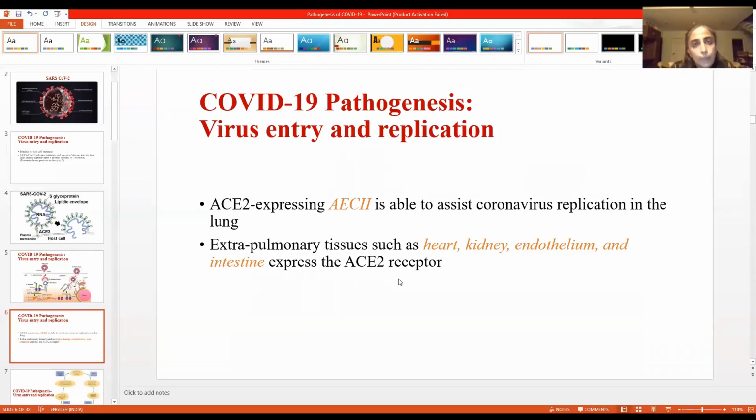And what about other tissues? Extrapulmonary tissues such as heart, kidney, endothelium, and intestine also express a large number of ACE2, which is the receptor for SARS-CoV-2. And so these organs are also affected more in this infection.